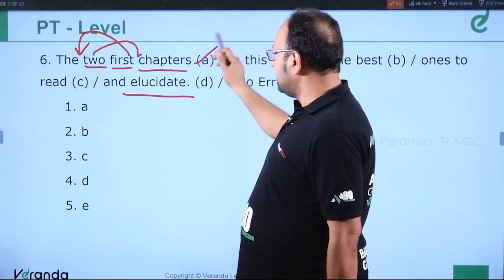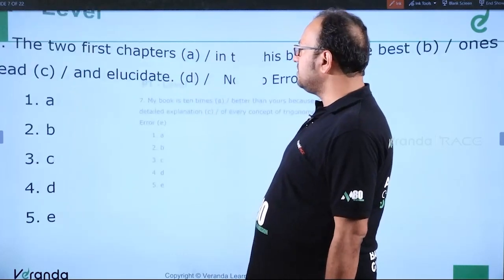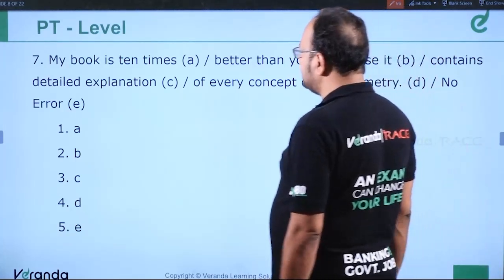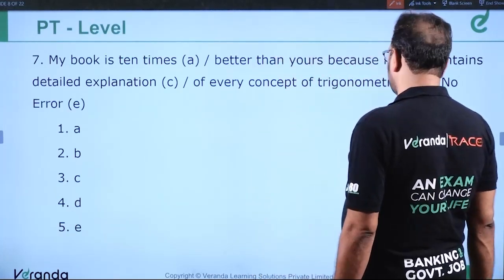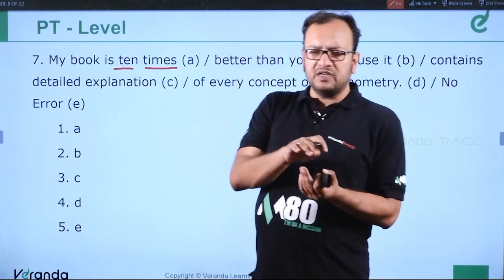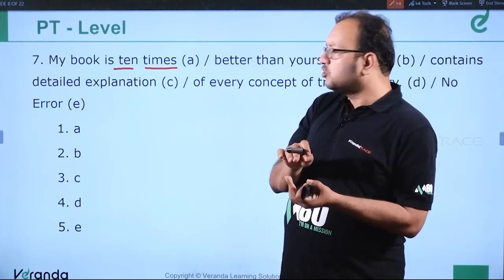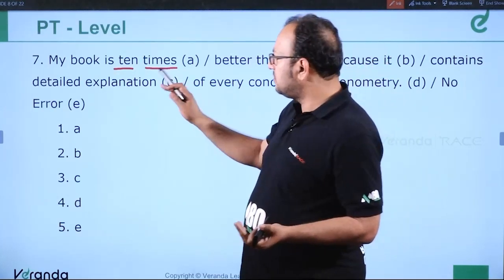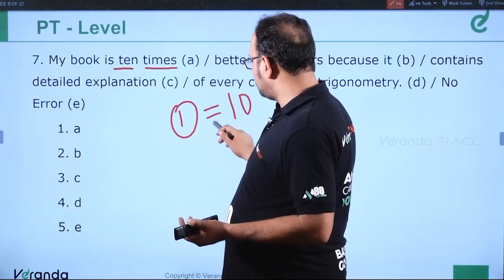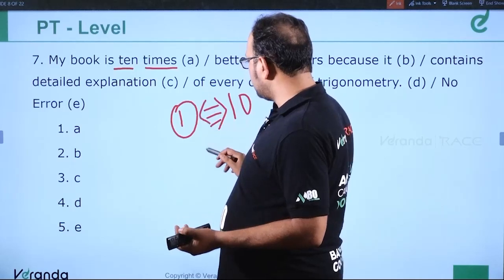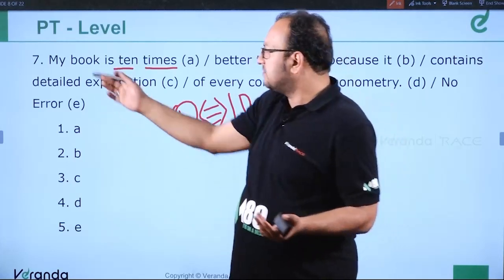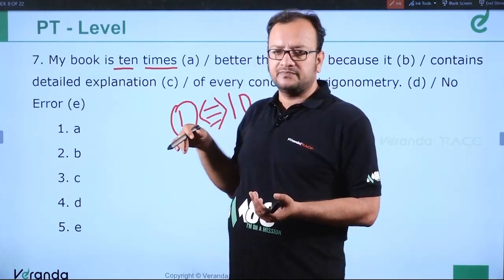Okay. A has an error. Next question. Question number 7. My book is 10 times better than yours because it contains detailed explanation of every concept of trigonometry. Okay. 10 times. So 10 times means one book is there, your book is 1, and my book is 10. That is what it means, right? My book is 10 times better than yours.